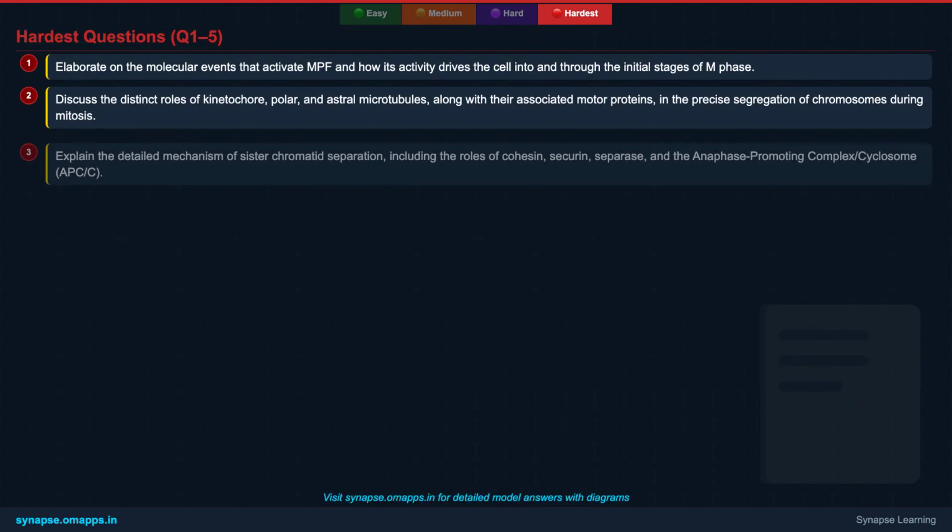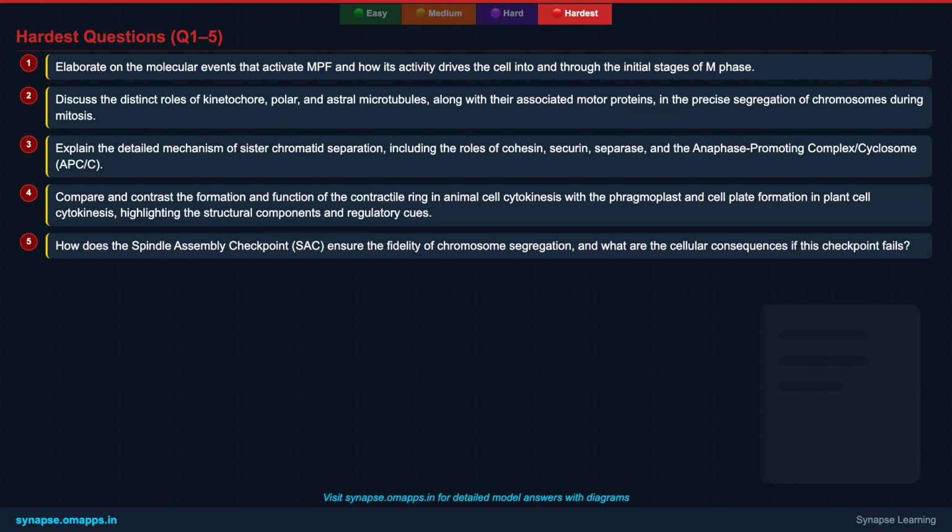You've delved into the deepest complexities of M-phase. Now, let's test your mastery with the first 5 challenging questions. These questions require a comprehensive understanding of molecular regulation, spindle mechanics, and the implications of M-phase processes. Take your time, think critically, and apply all the advanced concepts you've learned.